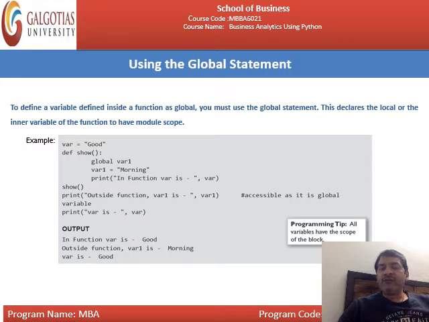You are trying to access the local variable outside the function, but you have marked it as global. Now that particular variable will be treated as a global variable. To define a variable defined inside a function as global, you must use the global statement, and this is what the global statement is.